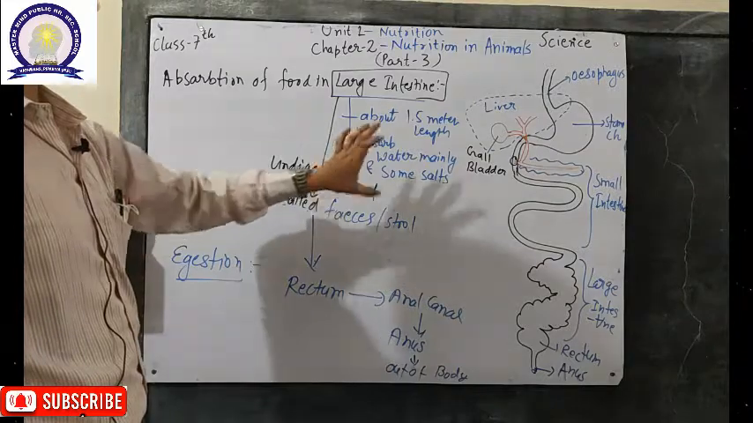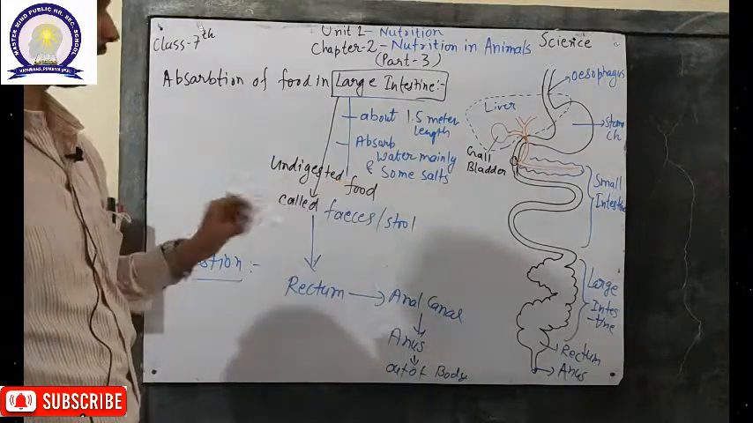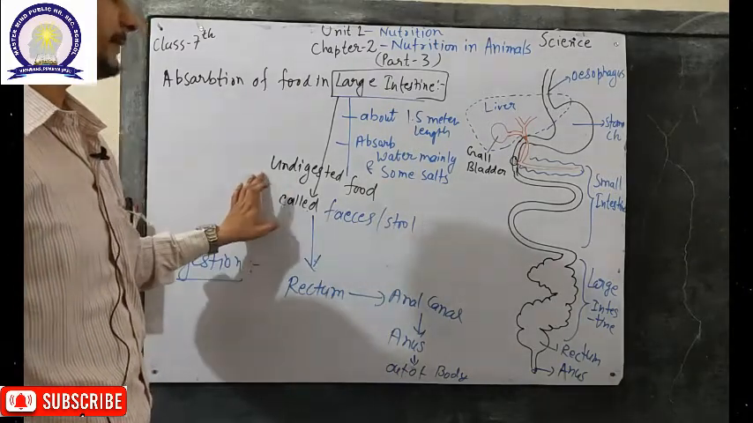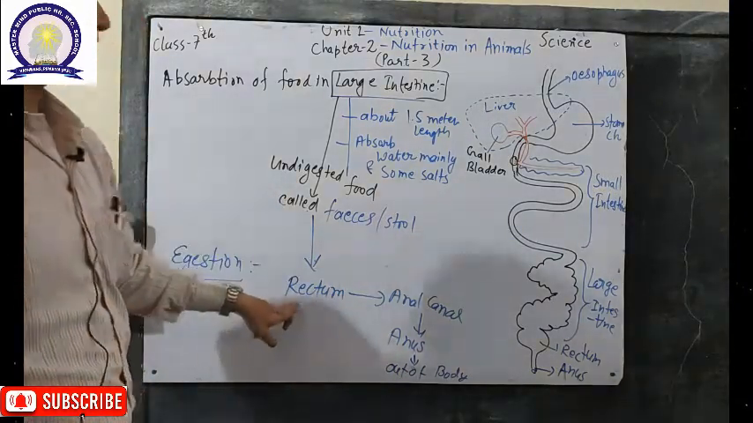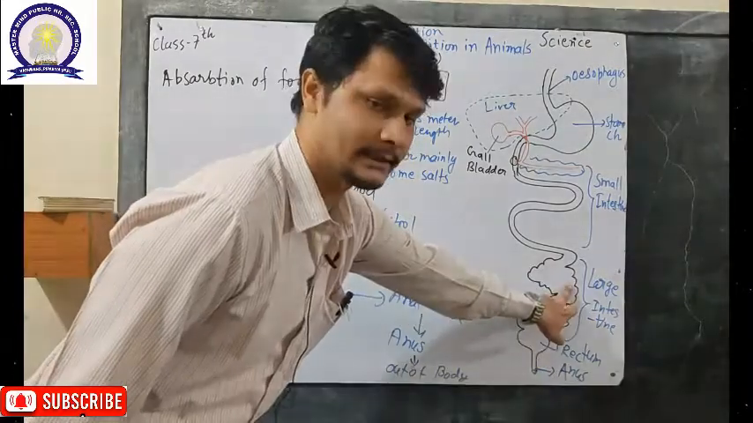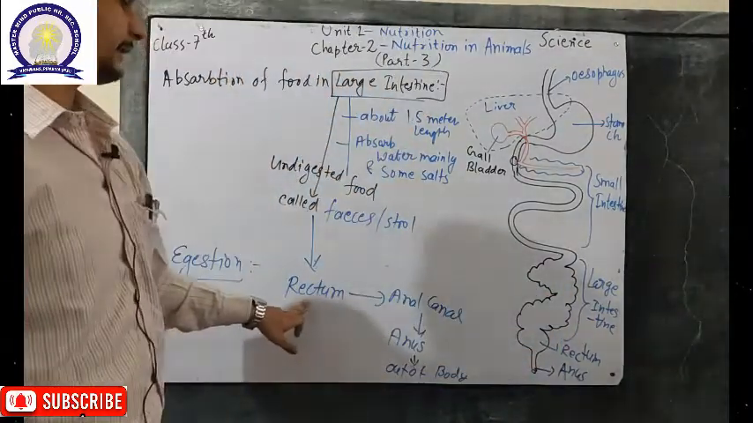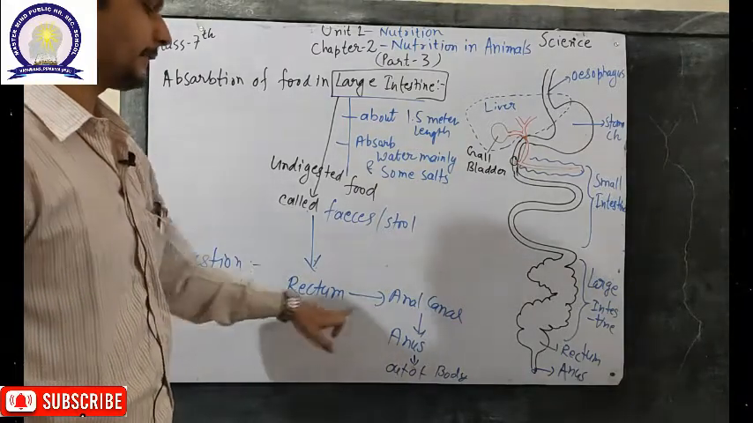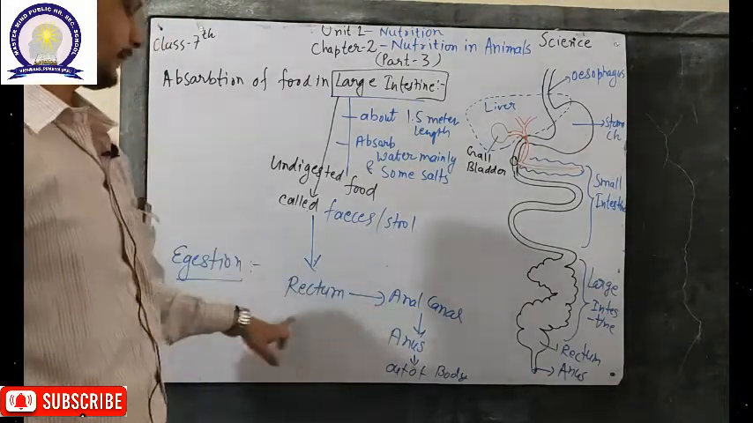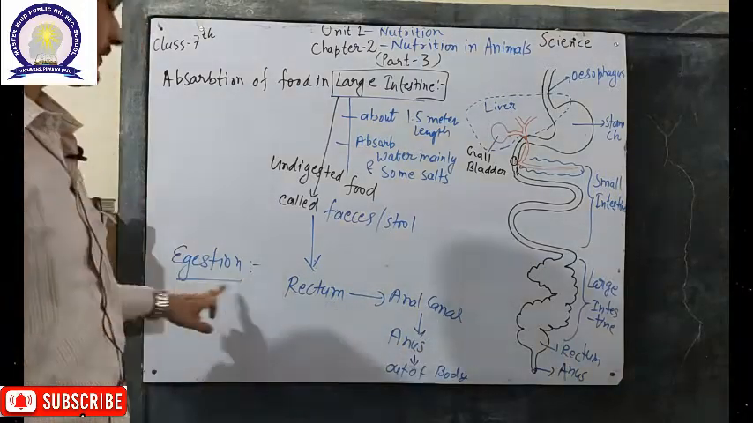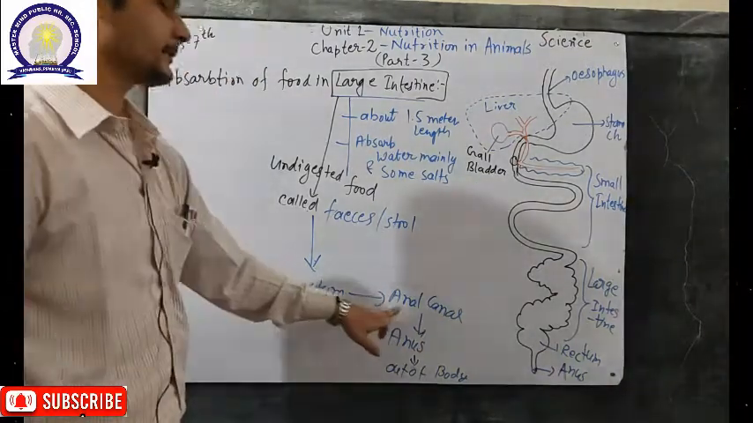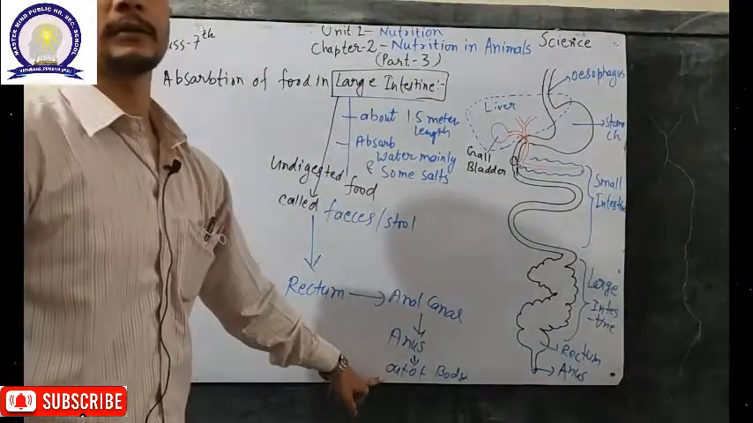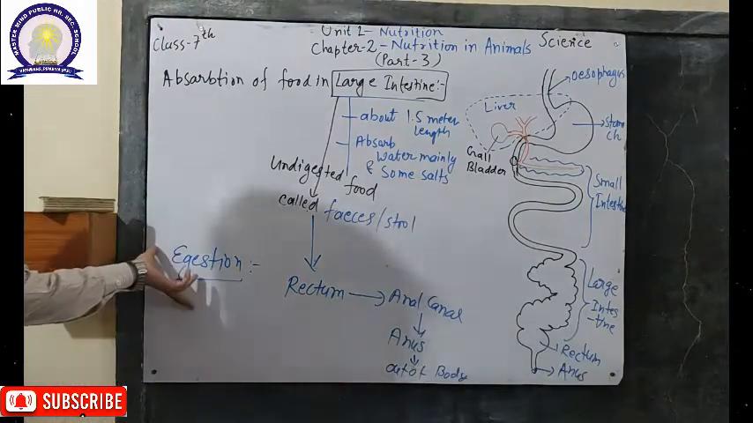Now after the absorption of water and some salt, the undigested food is called feces or stool. The feces or stool is transported from the large intestine to the rectum, and the rectum temporarily holds the feces or stool. Whenever the urge of excretion occurs, the undigested food passes through the anal canal, and from the anus it is transported out of the body. So this process is called egestion.